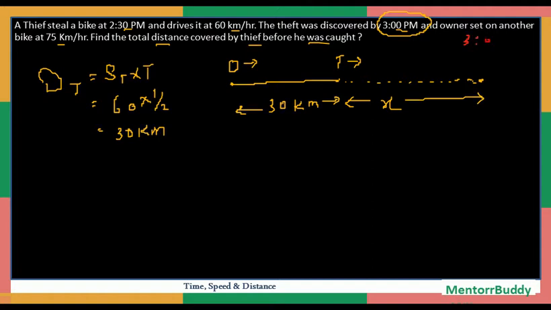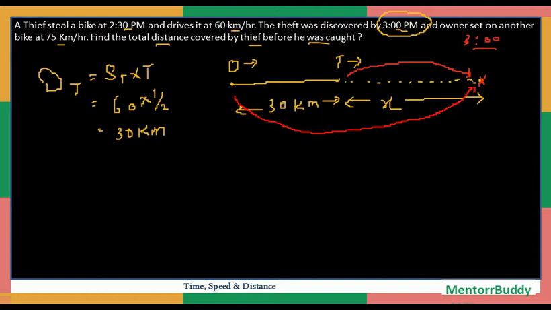Both of them had started running together. So we can say the time in which, and let's say this is the position where the thief is getting caught, right? The time in which the thief will move from this position to this position, in the same time the owner will move from this position to this position.